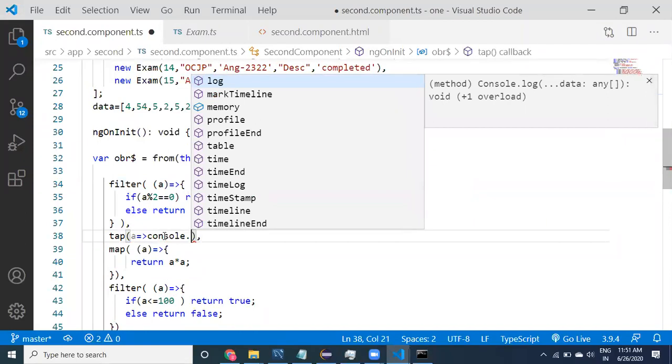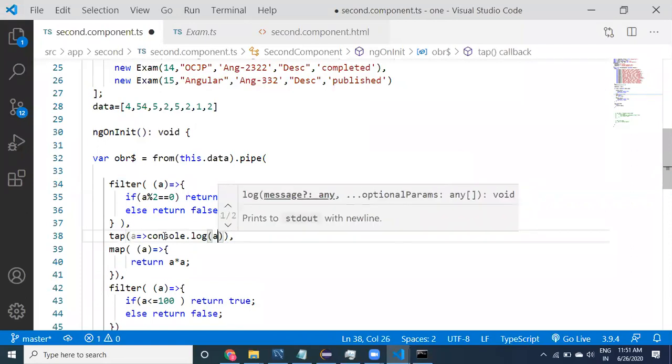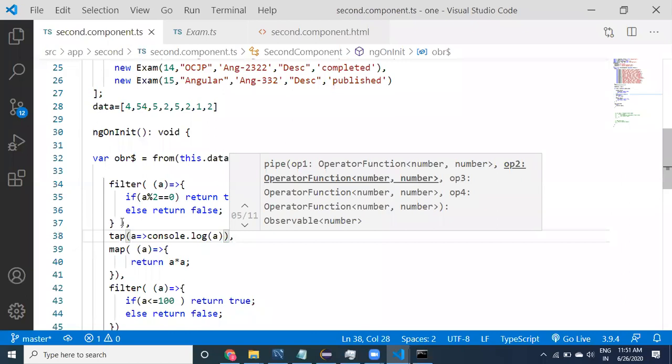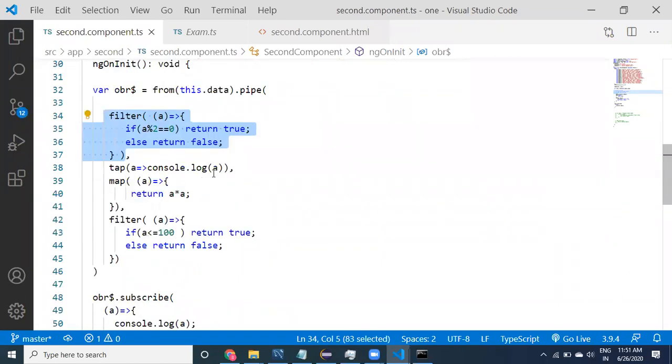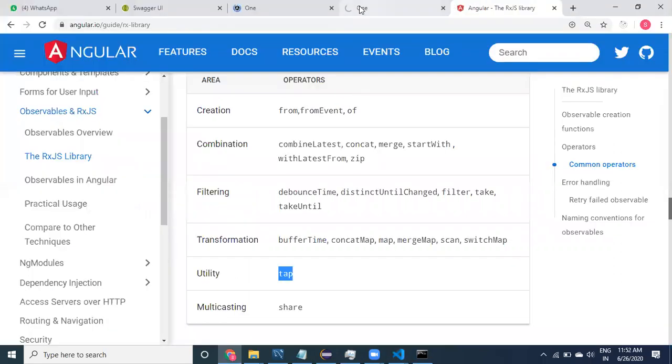After applying this filter, what is the logic? After applying this logic, what do you want to see? Here you are not eliminating or modifying anything. Tap just takes the value, and if you want to do anything, you can do it. Whatever value, you are just logging into the console. Here for every logic you are applying this. Let us look at it, guys.